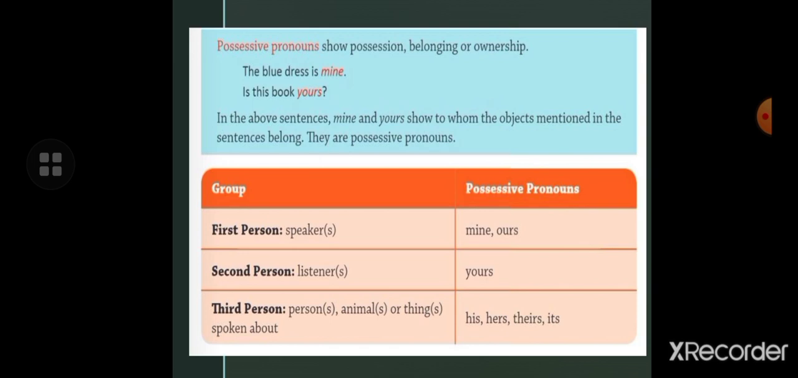So children, here is a table for the possessive pronoun group and possessive pronoun. For first person we use mine and ours, for second person, that is the listener, we use yours, and for third person, in which animals and things are spoken about, his, hers, theirs, its are used as third person possessive pronouns.